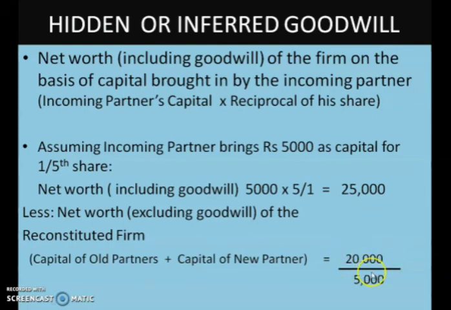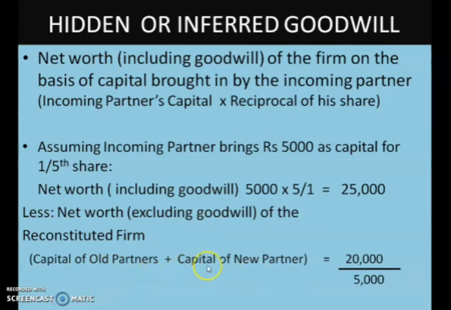So the first step is net worth including goodwill, which is the new partner's capital into the reciprocal of his share. Then, less net worth excluding goodwill, which is the capital of all the partners, old as well as new.